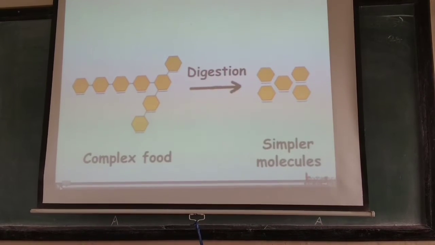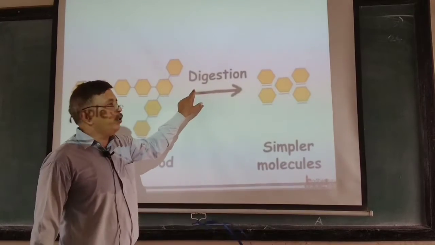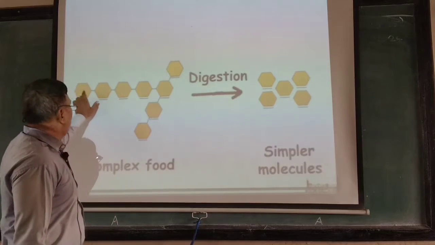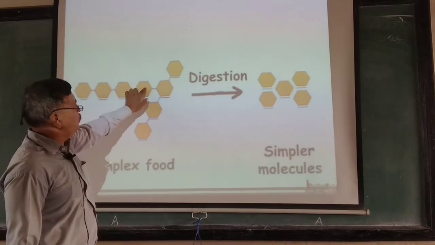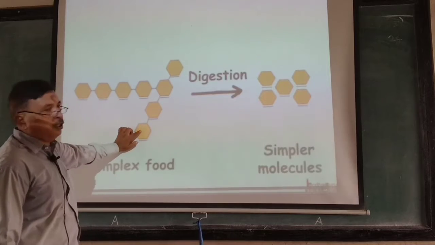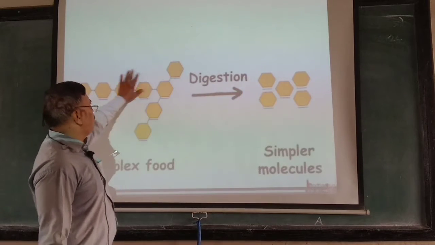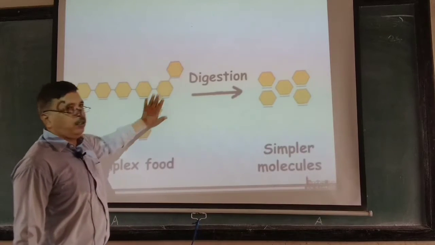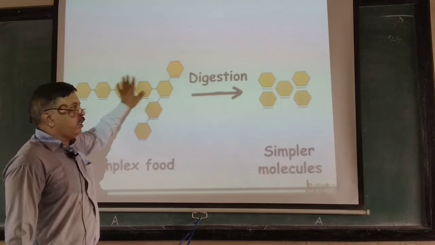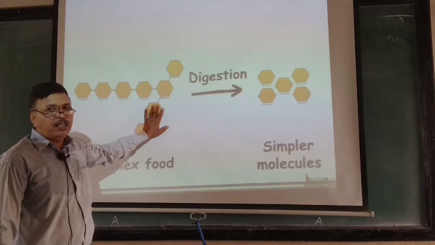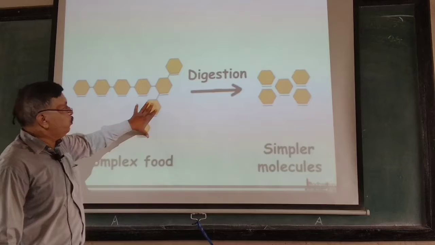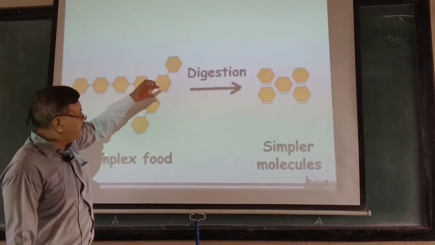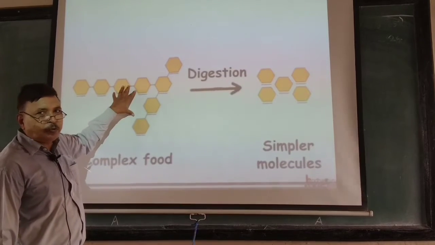Here you see what is digestion. Before going ahead, you must know what is digestion. Suppose this is your food. How many molecules? 1, 2, 3, 4, 5, 6, 7, 8 molecules are there. So this is your food, made up of these 8 molecules, but our body does not need all the 8. What from the food does our body require? Our body requires few of the molecules that make our food.